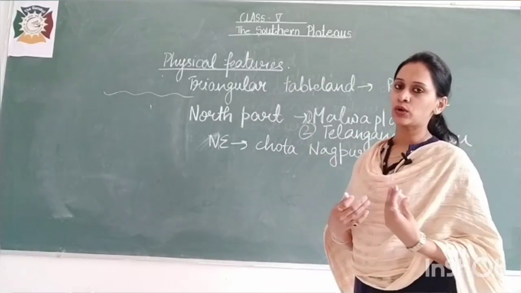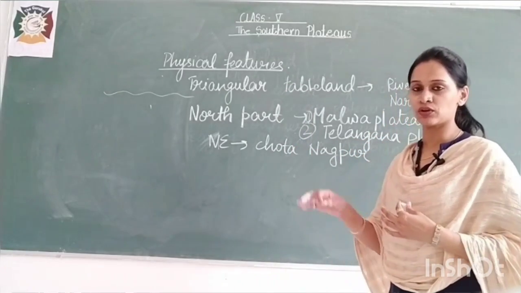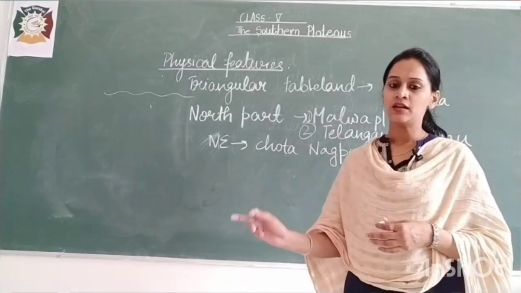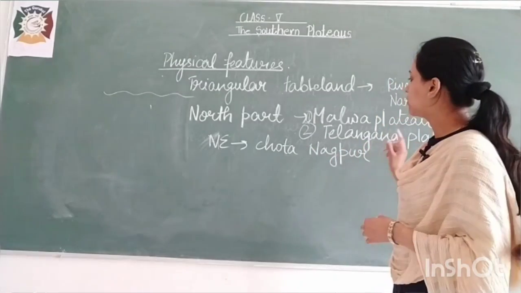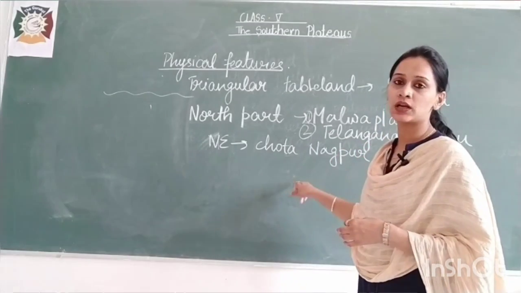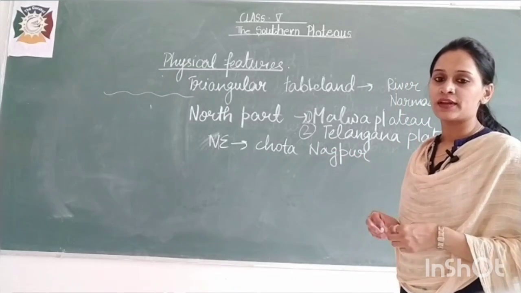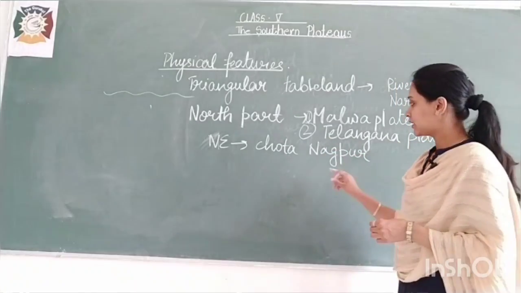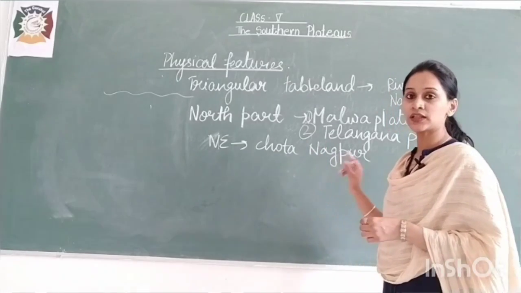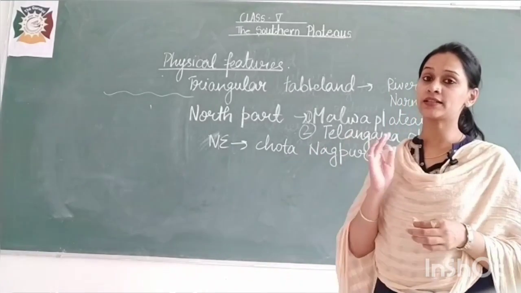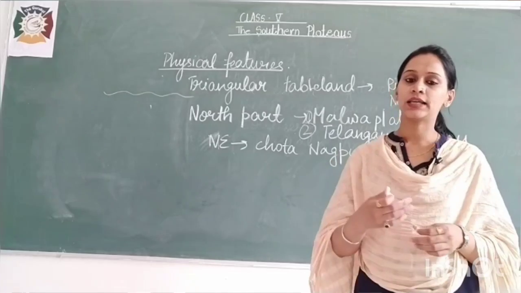I am telling you the names of all these regions, which are included in the physical features. I told you about the northeast part, which is known as Chota Nagpur. Remember, it is in the northeast part of the Deccan Plateau.